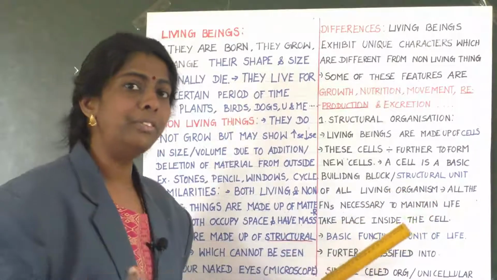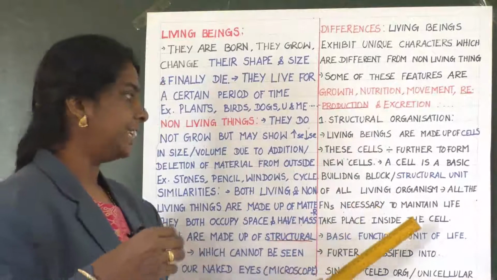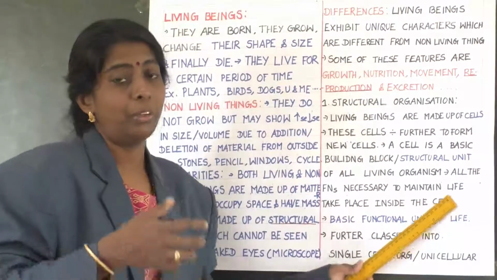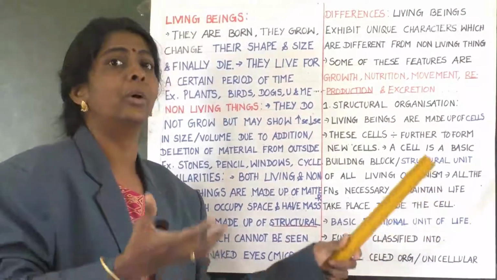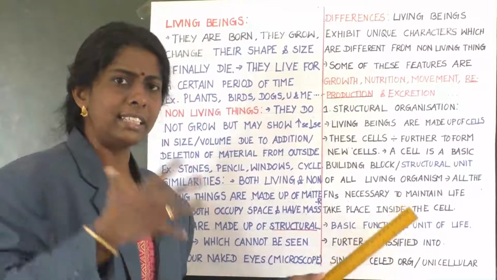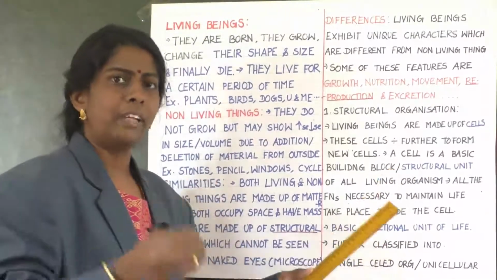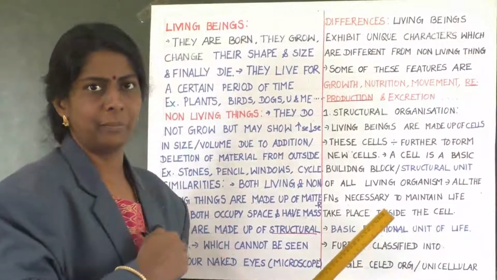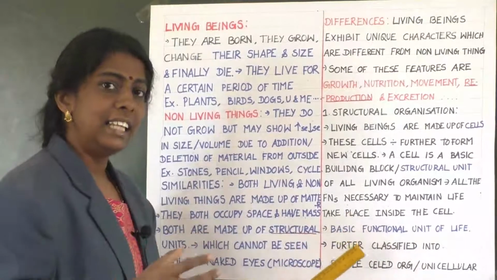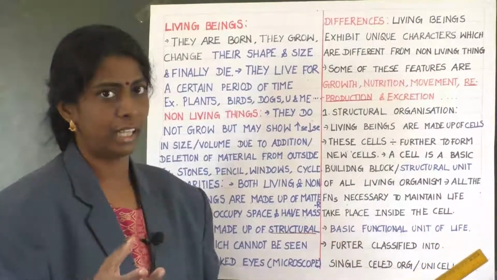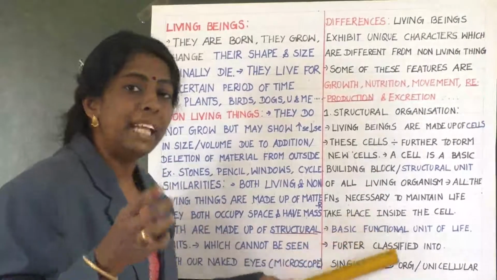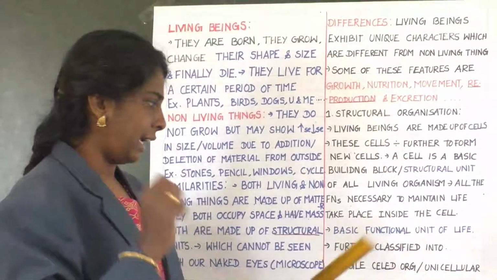Clear? All the functions necessary to maintain life take place inside the cell. So what will be there inside the cell? DNA, protein, genetic material, so many things are there. All the things which are required for our life process are done by the cell. Basically, the cell is the structural unit, and the basic functional unit of life.